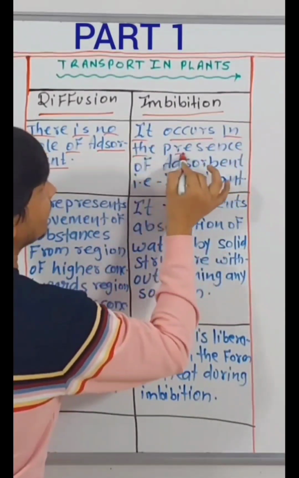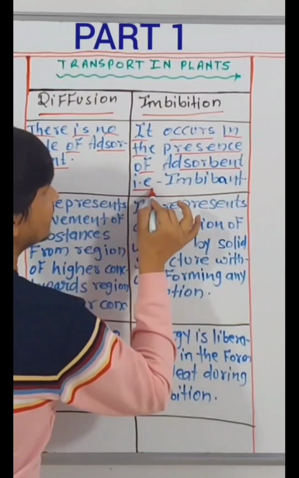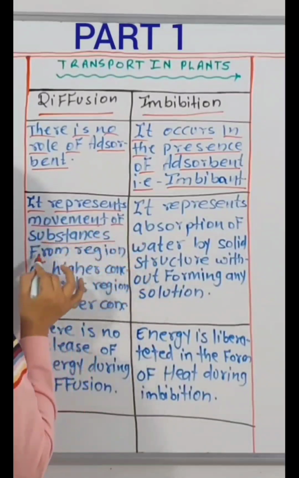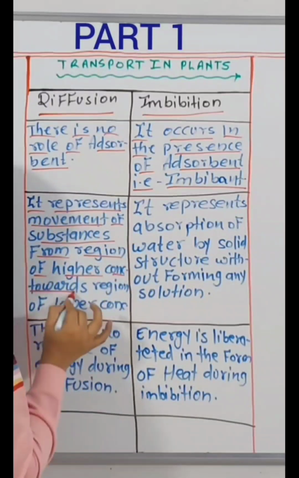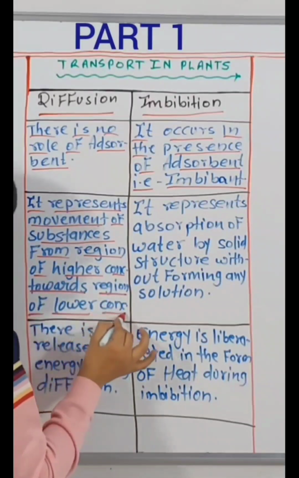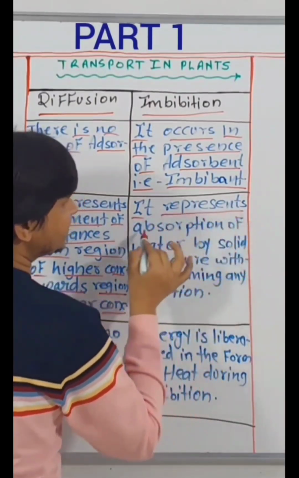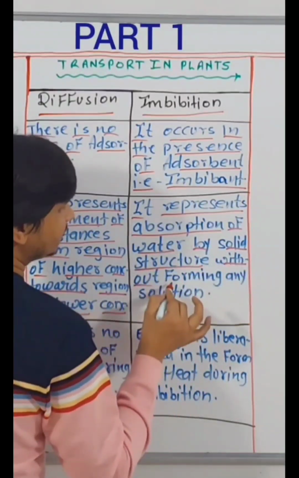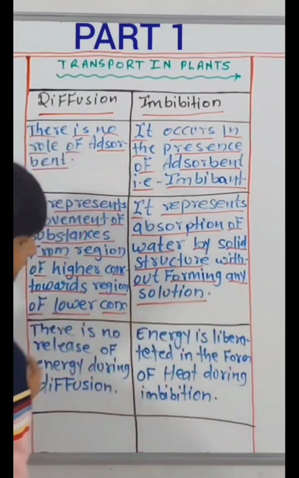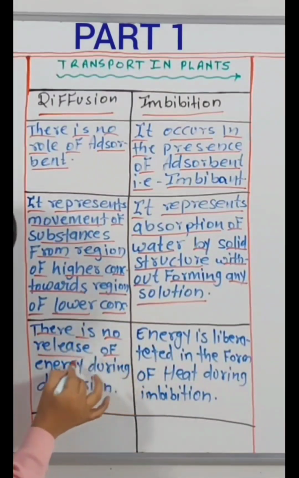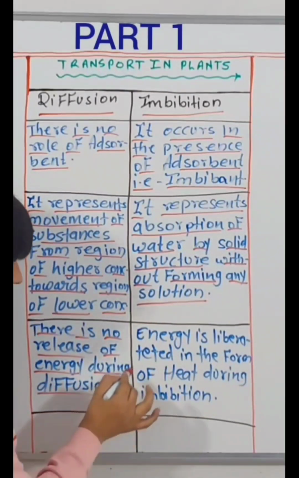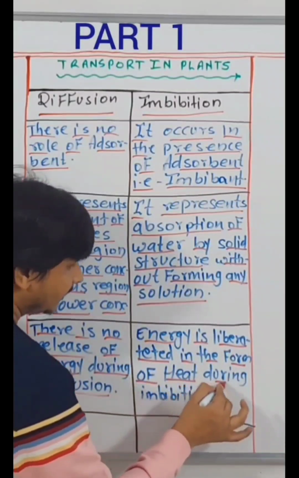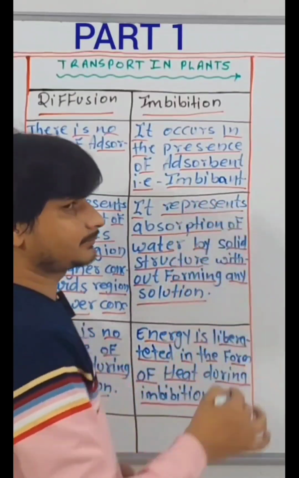It occurs in the presence of adsorbent, that is imbibent. It represents movement of substances from region of higher concentration towards region of lower concentration. It represents absorption of water by solid structure without forming any solution. There is no release of energy during diffusion. Energy is liberated in the form of heat during imbibition.